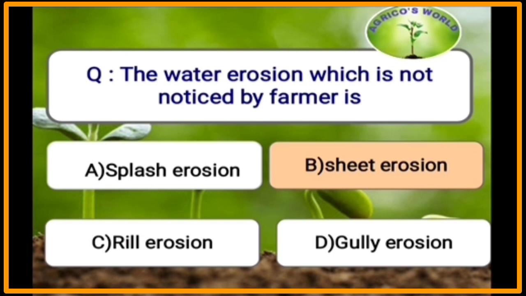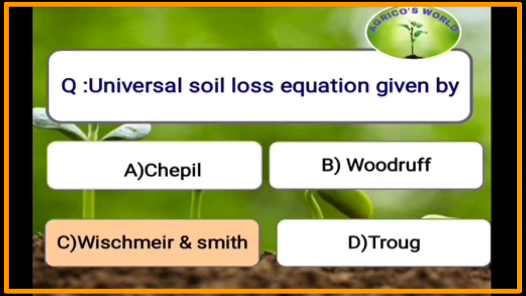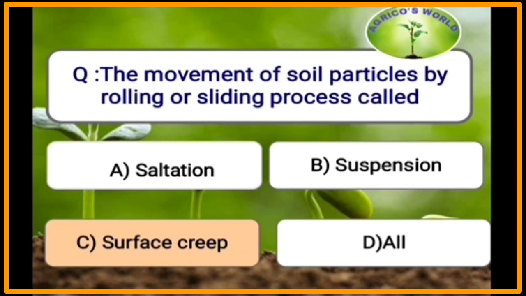The water erosion which is not noticed by the farmers is sheet erosion. The stages of water erosion are splash, sheet, rill, gully and ravine. Universal soil loss equation is given by Wischmeier and Smith. The movement of soil particles by rolling or sliding process is called as surface creep.